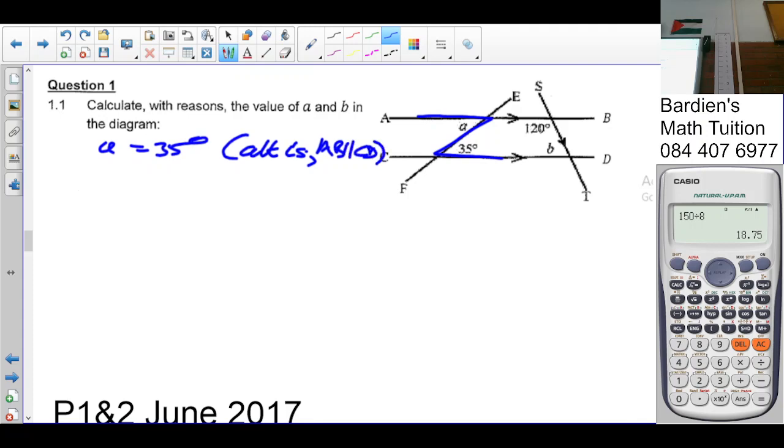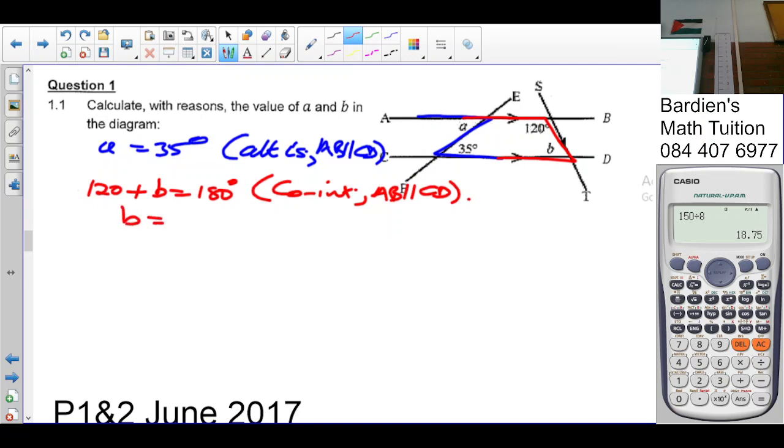Right. B? Co-interior. So 120 plus B is 180. Co-interior. With AB being parallel to CD. So angle B is equal to 180 minus 120, which is 60.